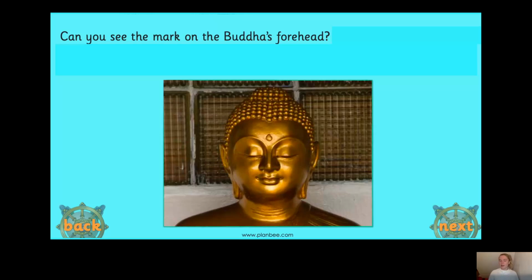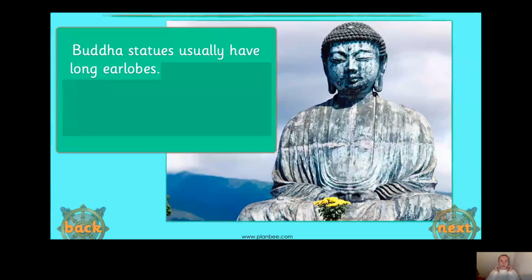Now the next one, his long earlobes. What do you think his long earlobes represent? Shall we find out? So, as I said, Buddha statues usually have long earlobes. Can you see the long earlobes on the statue of Buddha in the picture? Yes, I can too. And the long earlobes take us back to the story of Siddhartha Gautama. When he was a prince in his palace, he used to wear very heavy earrings, which meant that his ears were pulled down and therefore he had long earlobes.